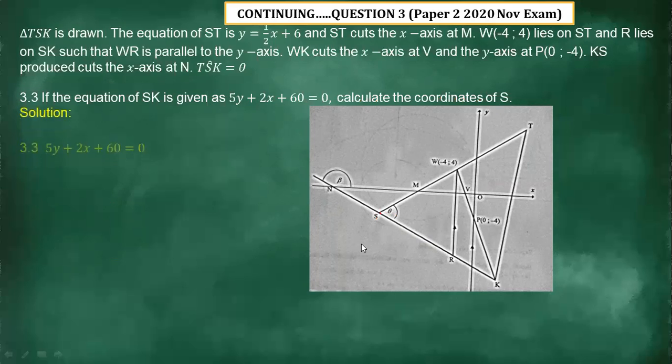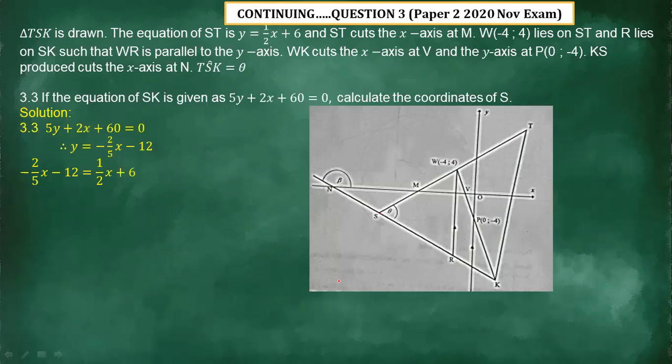Now let's see how best we can do that. We need to rewrite this equation and make y the subject of the formula. This is what we have now: y equals -2 over 5 x minus 12. That is the equation of SK. To calculate the coordinates of this point S, you can see it is the point of intersection of lines ST and SK.